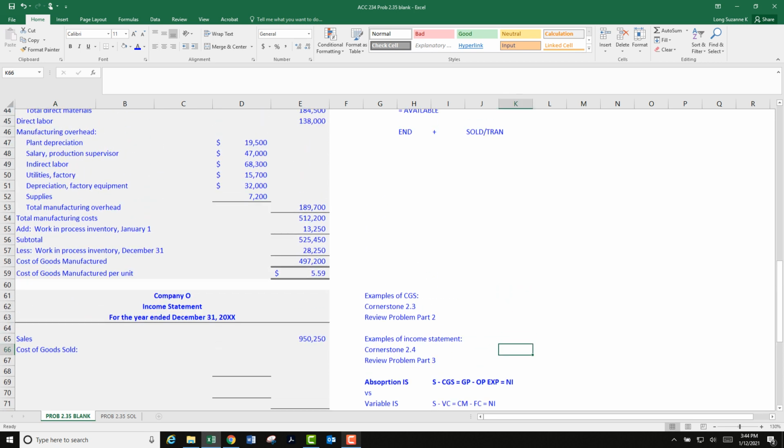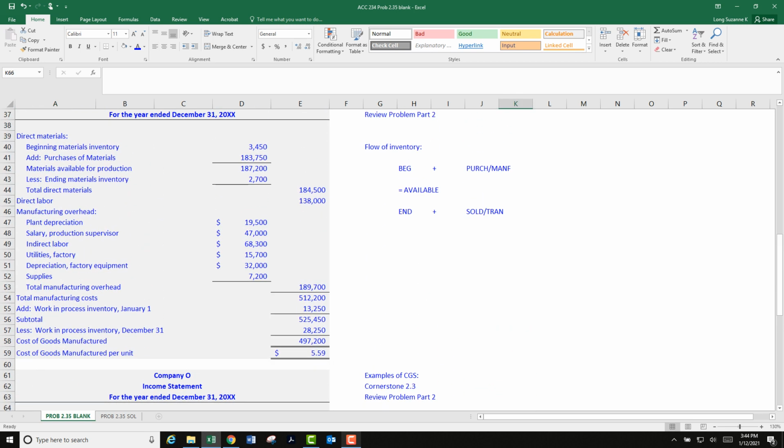And we're going to be applying this idea again. Beginning plus what we added equals everything available. Everything that's available is either going to get sold, in this case, or it's still going to be there. It's going to be an ending inventory. So this flow of inventory you can use in lots of different ways when you're considering inventory costing. So we need to start with beginning.